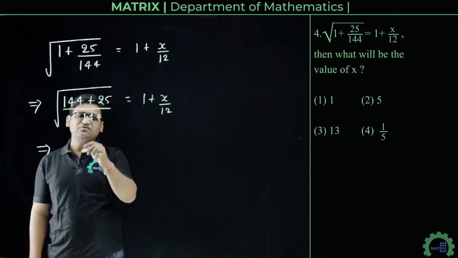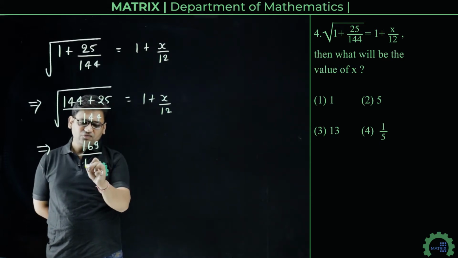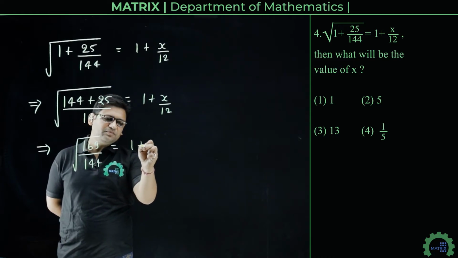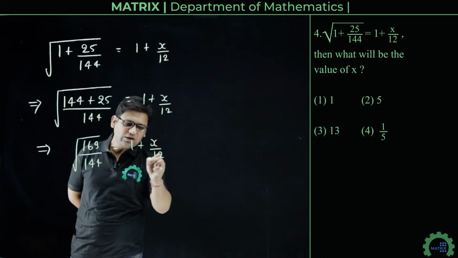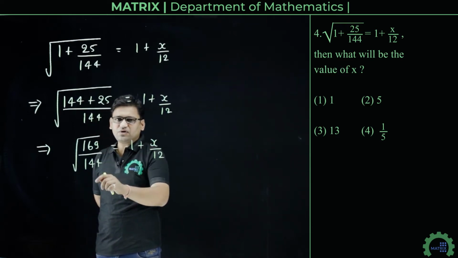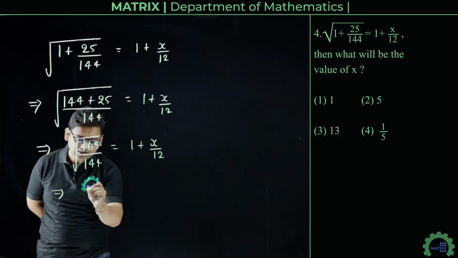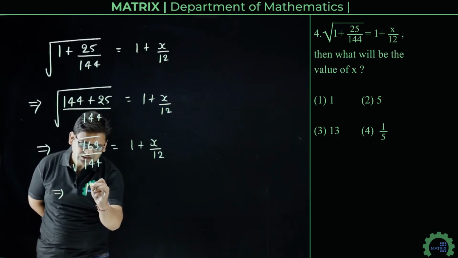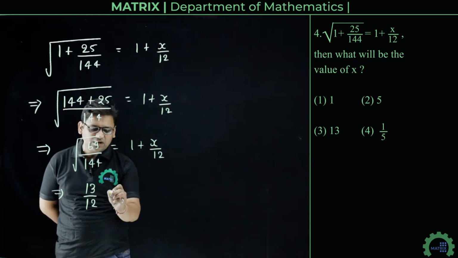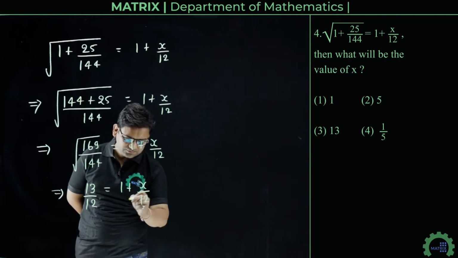And finally we get 144 plus 25, that is 169, divided by 144, whole square root equals 1 plus x upon 12. Now we know that 169 is 13 square and 144 is 12 square. So this number is written as 13 upon 12. Square root of 169 is 13 and square root of 144 is 12. So 13 upon 12 will be equal to 1 plus x upon 12.